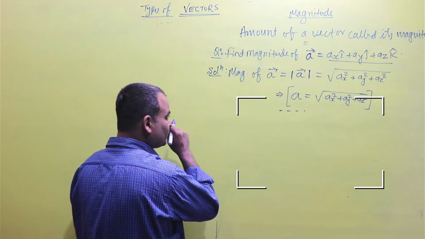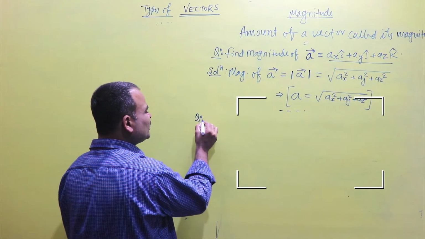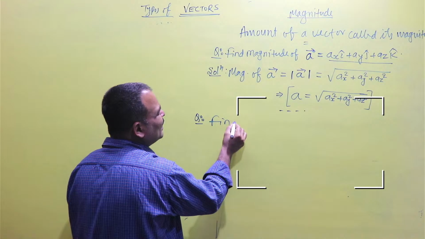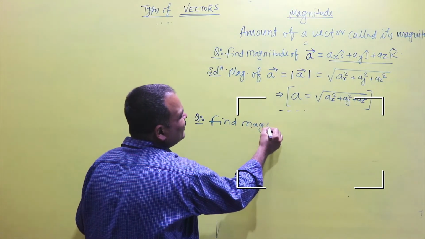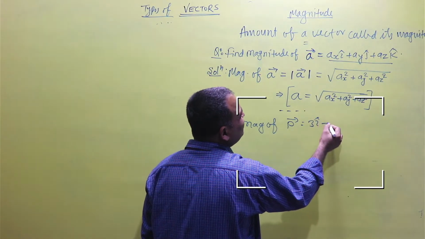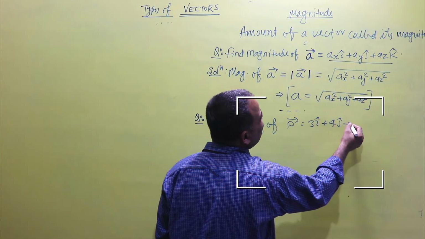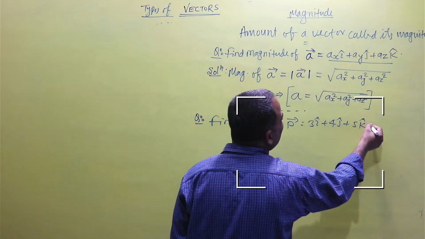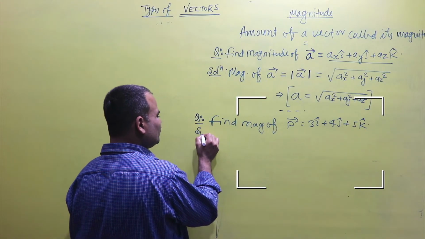Now, again the question is: find the magnitude of vector P equal to 3I plus 4J plus 5K. Then what will be its solution?